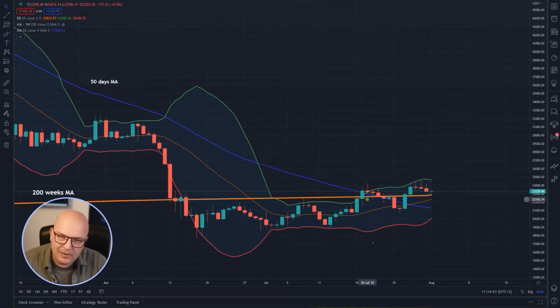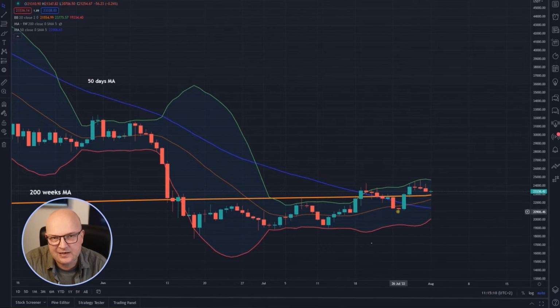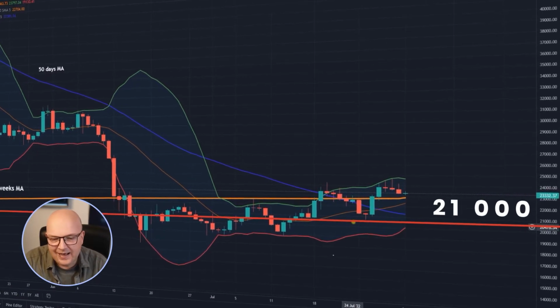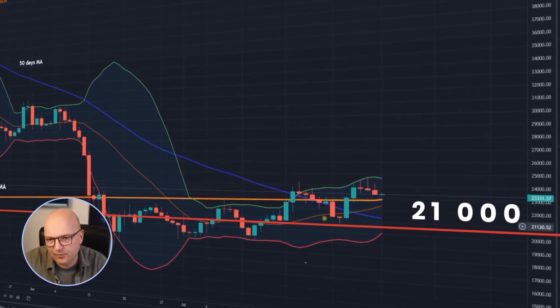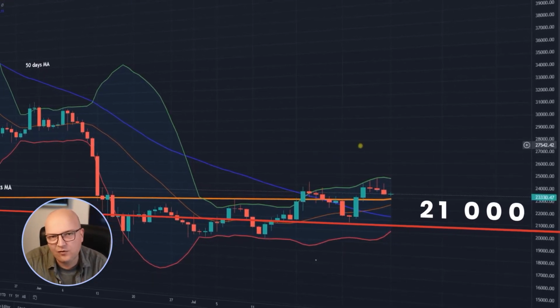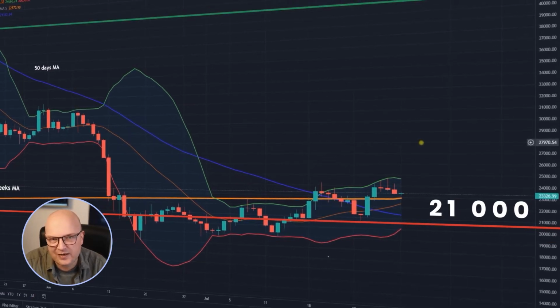Now, I would never blindly enter a trade just because there is a signal. The next step I have to do is to determine where would be a good zone for my stop loss and to what price this pattern could actually play out. So what is my take profit target for this trade? And I did so by determining that a good zone of stop loss would be here around 21,000 US dollar. And from my experience, a pattern like this has quite some dynamic, and if the dynamic progresses, the minimum target for this pattern would have been 28,000 US dollar.